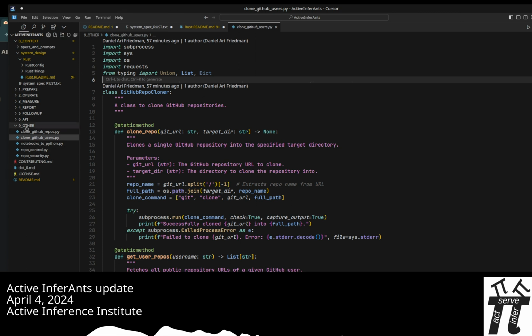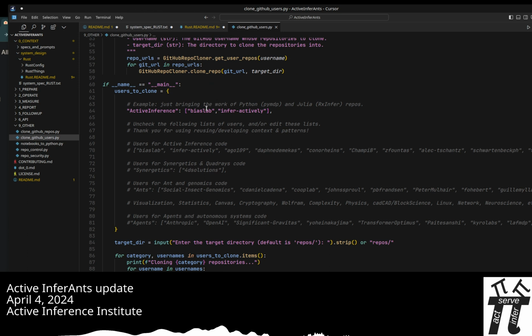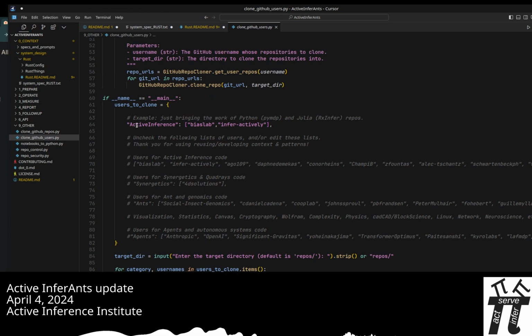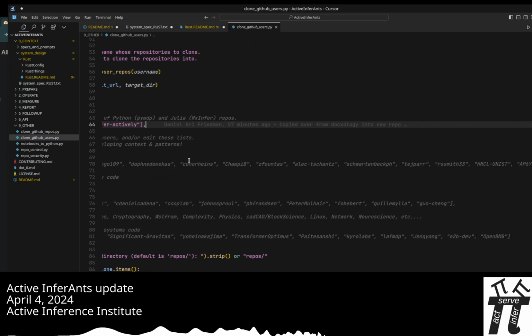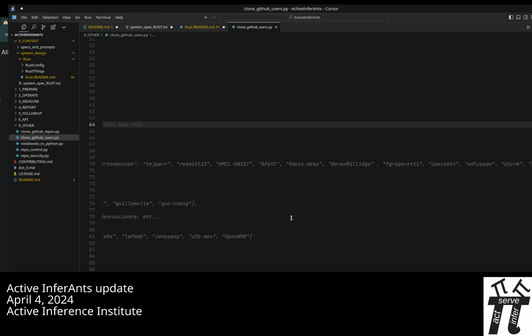So I'm starting in folder 9_other with the clone GitHub users Python script. This script does work. Not all the scripts work. And the payload of this script is that for whichever GitHub usernames are provided, it downloads all of the open repos that user has into a folder called repo. So here I've only left selected Bias Lab, which is the developers of RxInfer Julia, and InferActively, which is the hosting group of PyMDP.